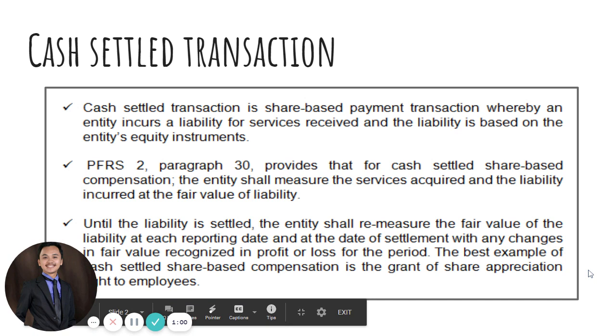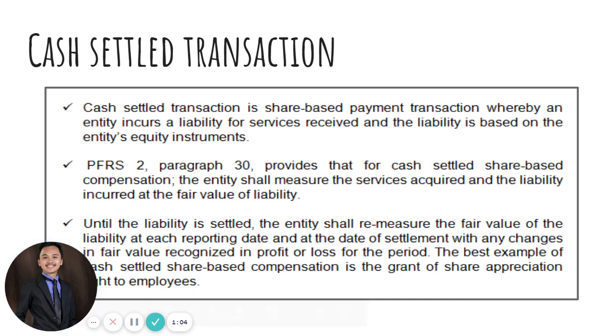In the previous lecture, guys, we discussed share-based compensation through equity settled. That means the employees are given share options which they could exercise to acquire or to purchase shares of the corporation. But this time, this will be cash settled share-based compensation.